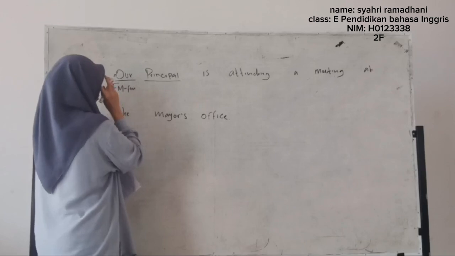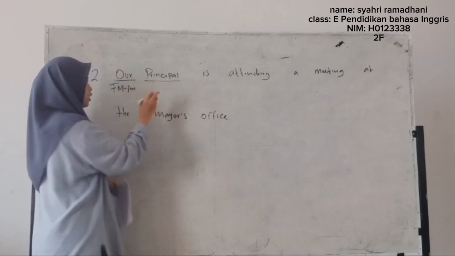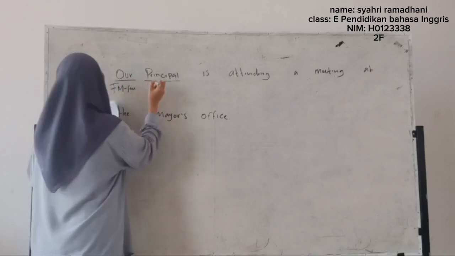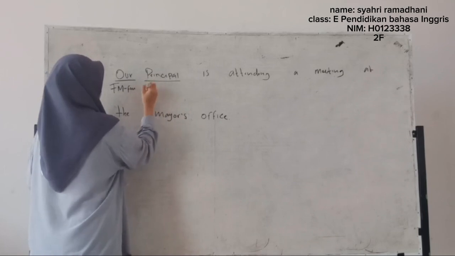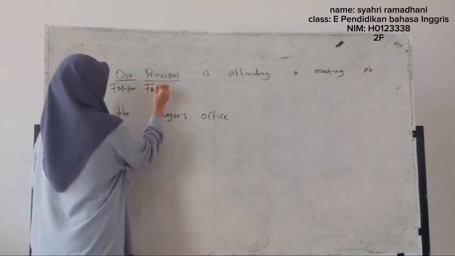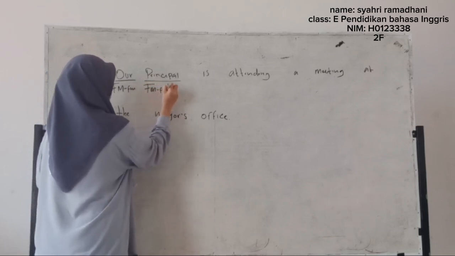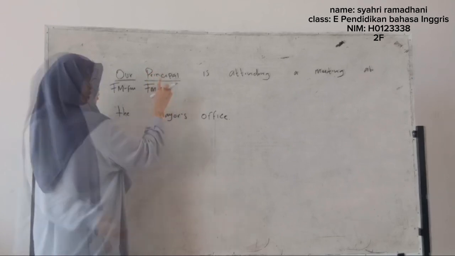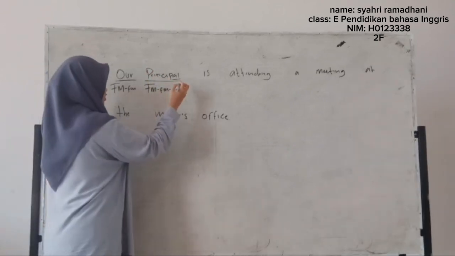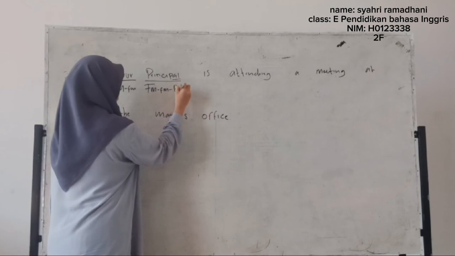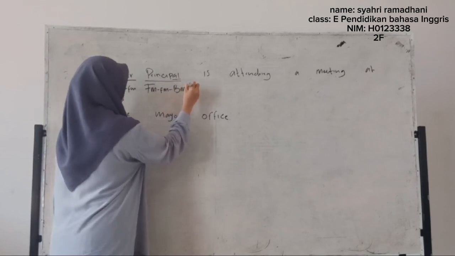The second word is "principal"... and next the result is bound morpheme and derivational morpheme.